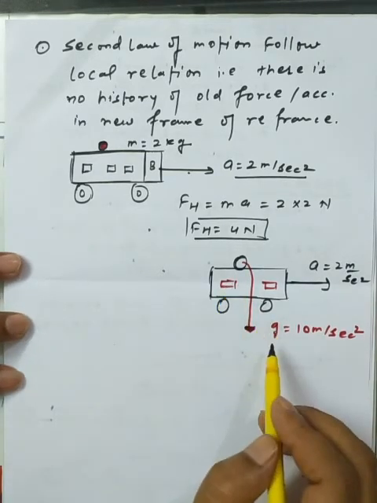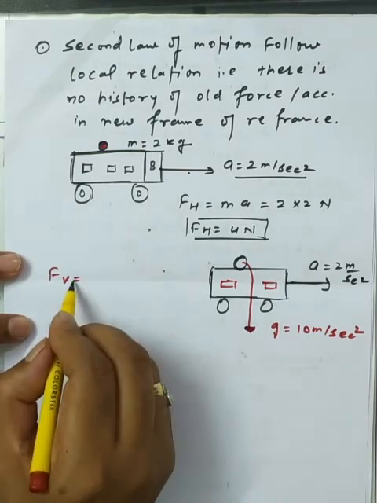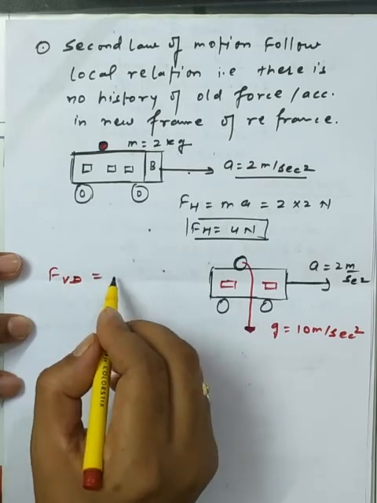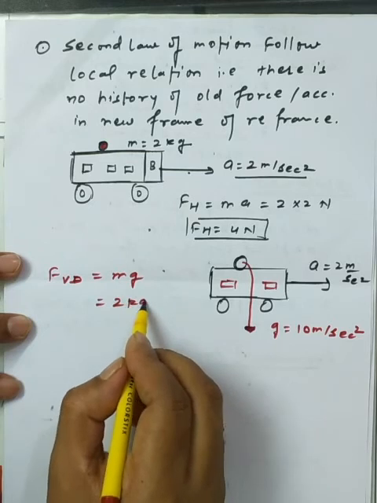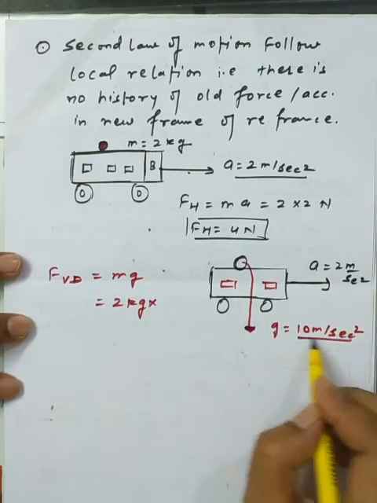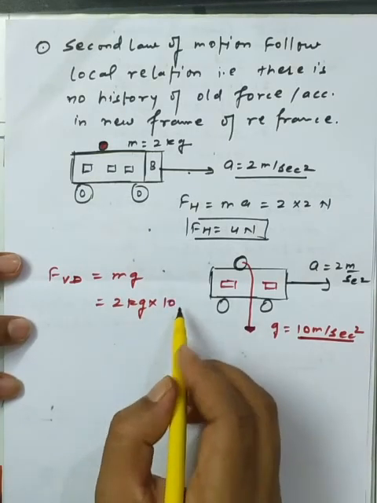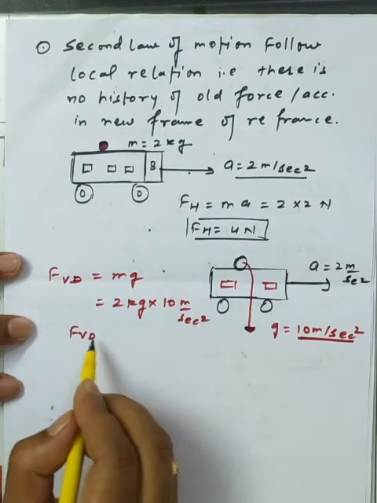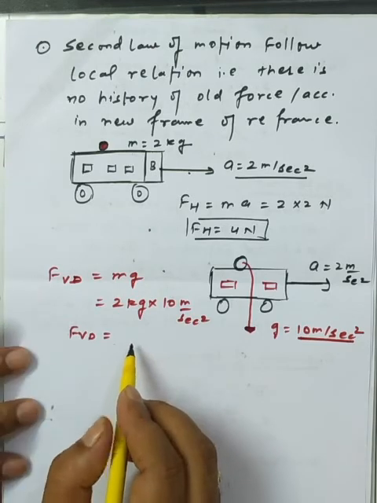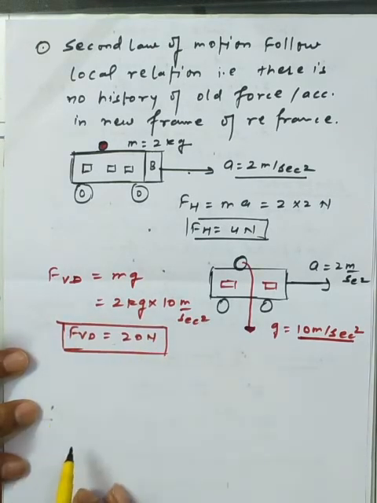Now the ball is moving downward. So what force will act in the vertical downward direction? We use the basic formula F is equal to mg. The mass of the ball is 2 kilogram, and the acceleration due to gravity acting on an object outside the frame of reference of the bus is 10 meter per second square. So the new force in the new frame of reference is 20 newton, applicable in the vertical downward direction.